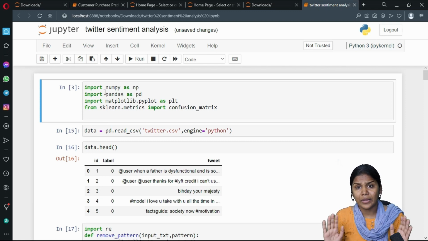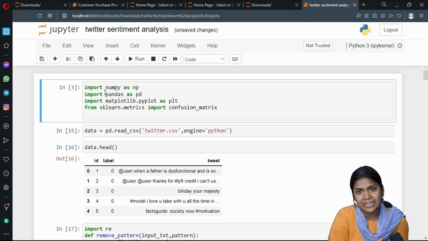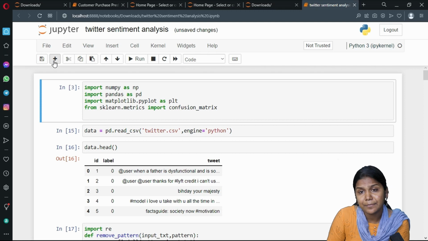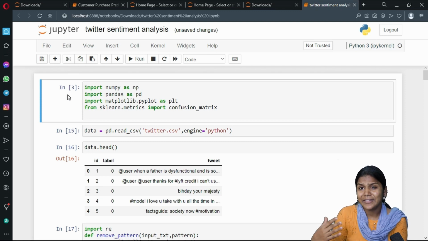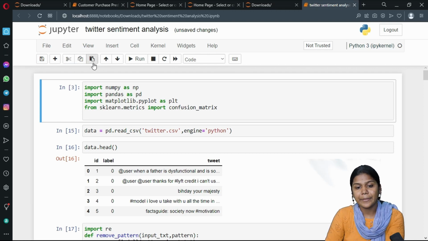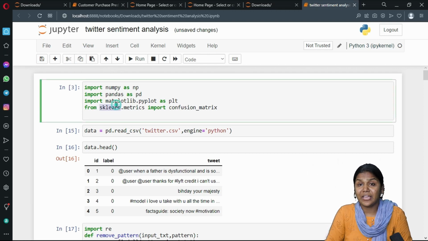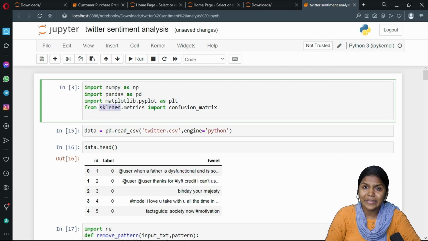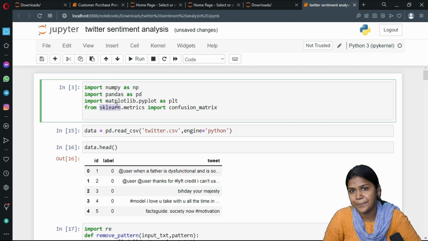You are already well acquainted with this Jupyter notebook. For the past 10 days we are working on the same Jupyter notebook. Here you can see a rectangular box. This is called a cell. Whatever content you write within the cell has to be saved with save and checkpoint. If you want to add more cells, click on the plus symbol. If you want to delete any cell, click on the cell and click on scissors. It will be deleted. Copy and paste work the same way. And we can run the code in two ways: one is to click on the run symbol, and the other is to press shift plus enter on your keyboard.